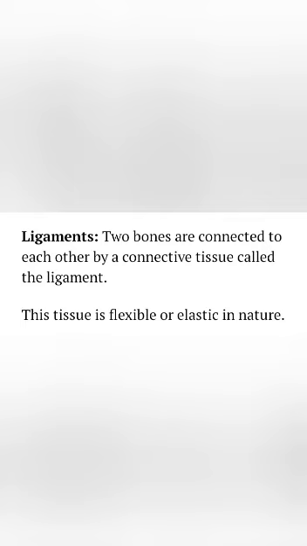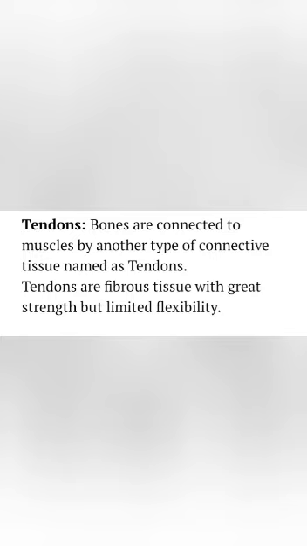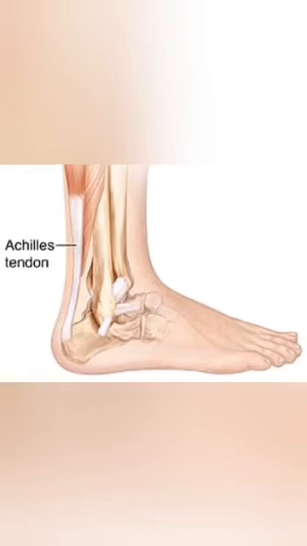So it is elastic. Otherwise, we cannot bend the joints if it is not elastic. Now come to tendons. Bones are attached to the muscles by another type of connective tissue named as tendons. Tendons are fibrous tissue with greater strength and have limited flexibility.